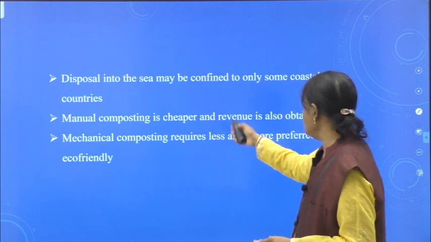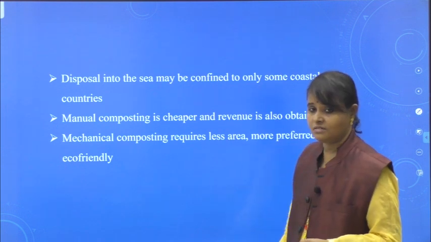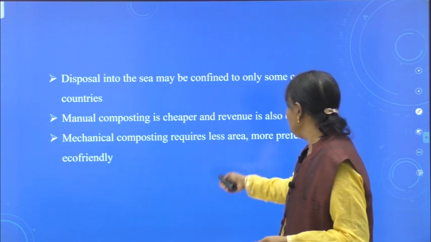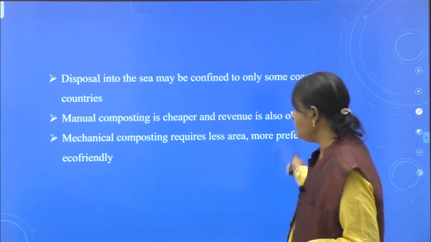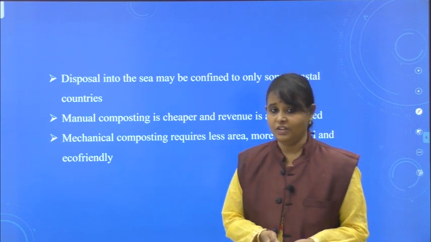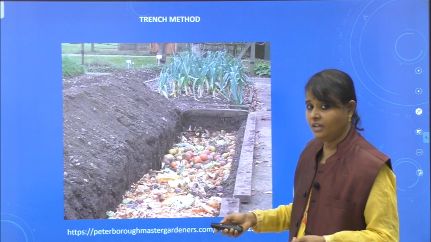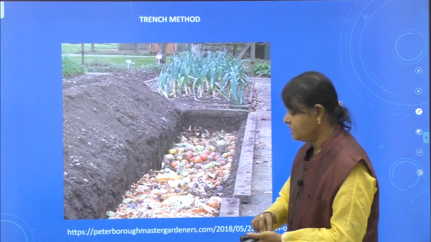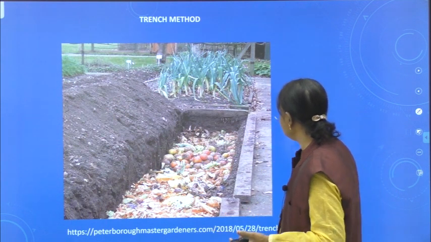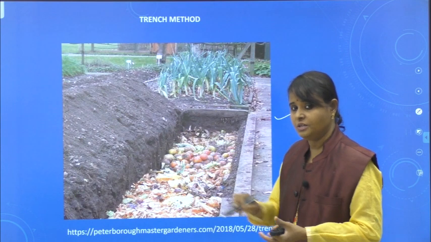Manual composting is cheaper and revenue is also obtained. Last one, mechanical composting requires less area, is more preferred, and is even eco-friendly. You can see this picture, all of you here. This shows the trench method. See how they dumped the waste. They constructed a trench and they dumped the waste.